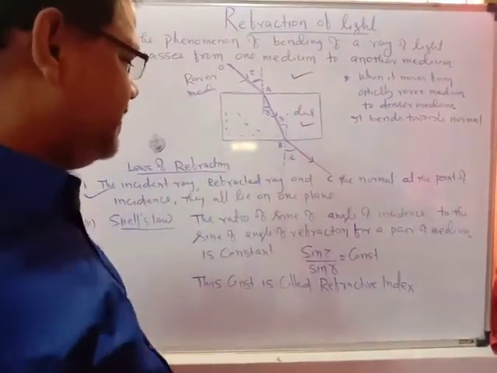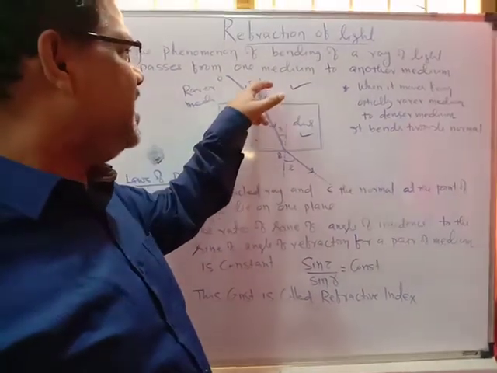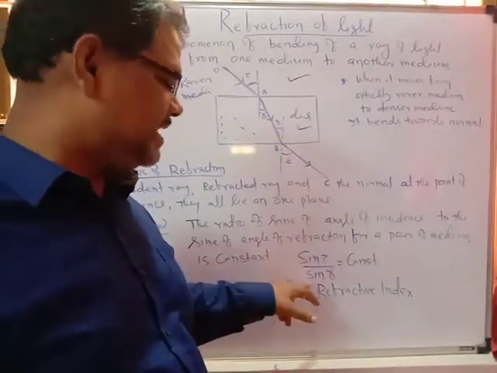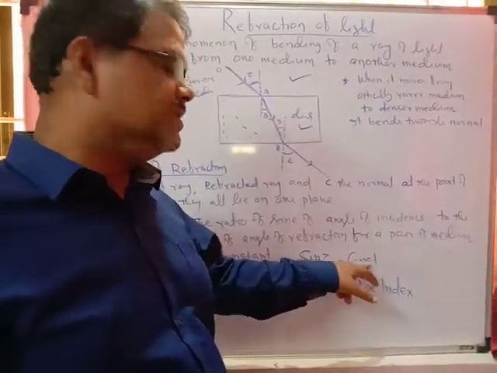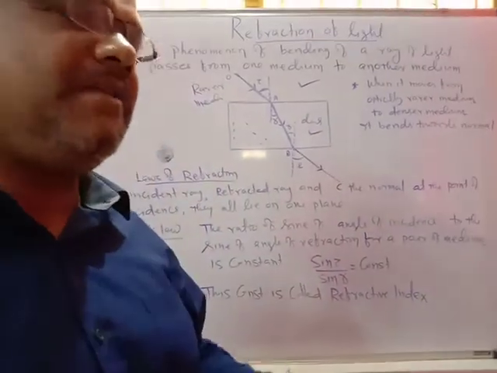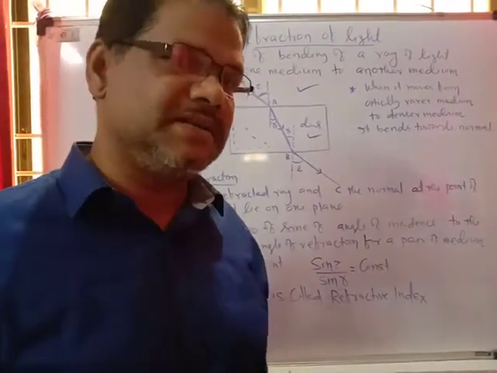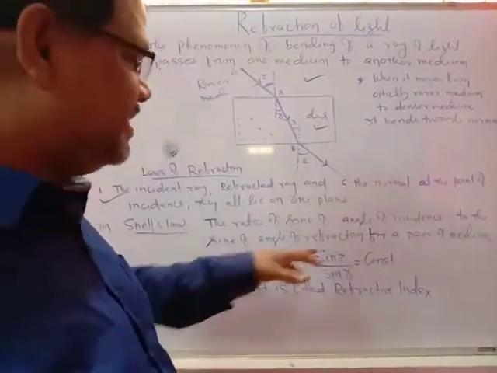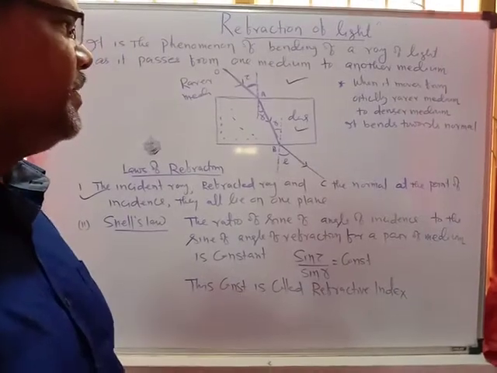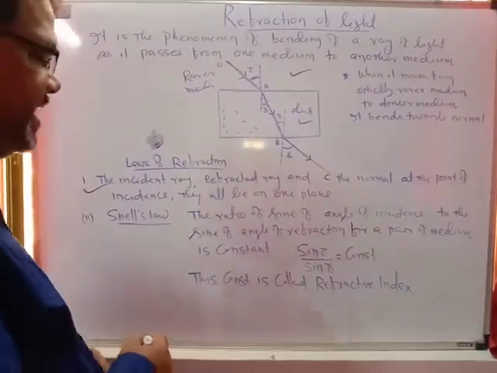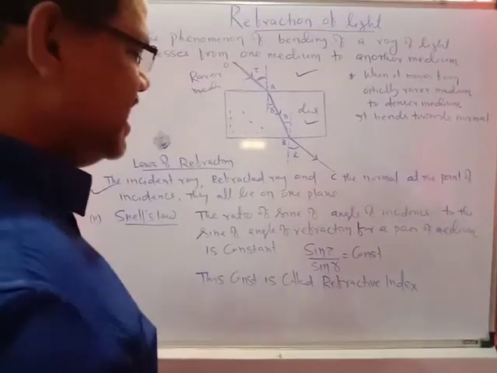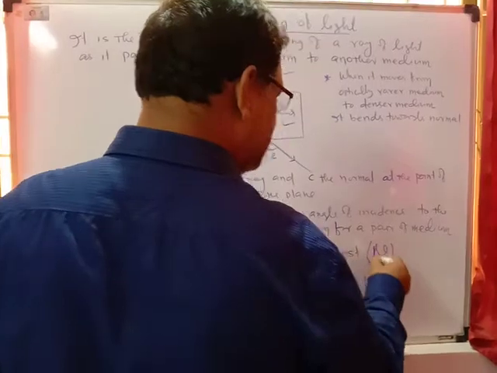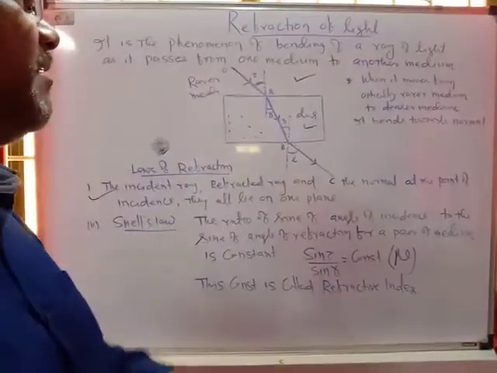So the law tells that the sine of the angle of incidence, sin i, to the sine of the angle of refraction, sin r, is constant for a pair of media. For any pair of media, this ratio will be constant. Sin i upon sin r equals constant. What is that constant? Be careful. That constant is called the refractive index, denoted by mu, and the refractive index depends upon the pair of media.